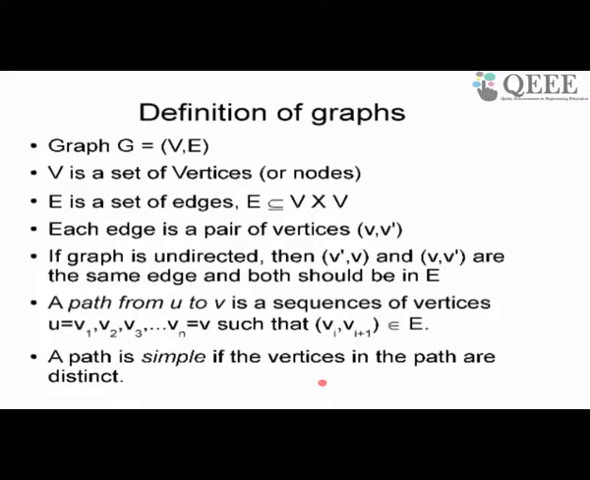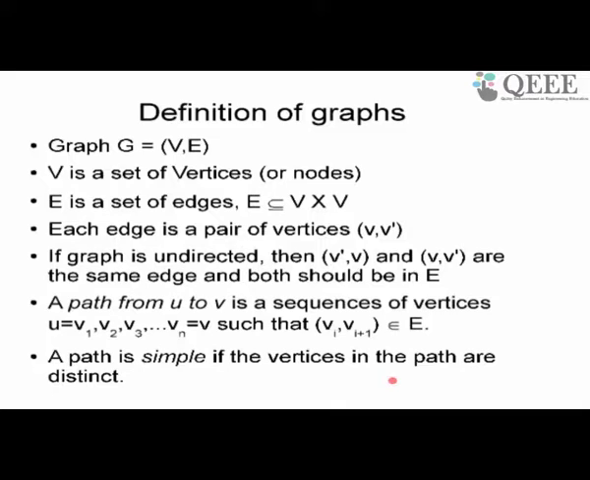A path, which is what we will be interested in the graph, from U to V, is a sequence of vertices V1 to Vn with U equal to V1, V equal to Vn, such that each (Vi, Vi+1) is an edge in the graph, which means I can go from U to V through edges of the graph. That is what it means. A path is said to be simple if all the vertices in the path are distinct, otherwise it is not simple. So in a typical path, you can go back to the same vertex. I can go from V1 to V2 to V3, come back to V2, go to V4, V5, come back to V1, go to V6, V7 and then go to V8, right? That is allowed in a path.